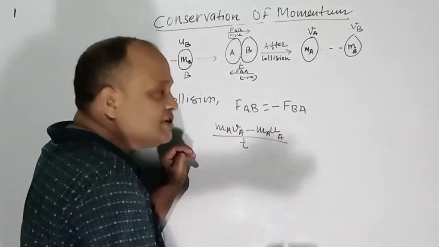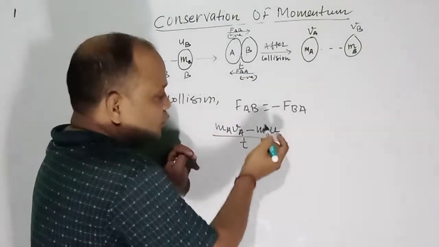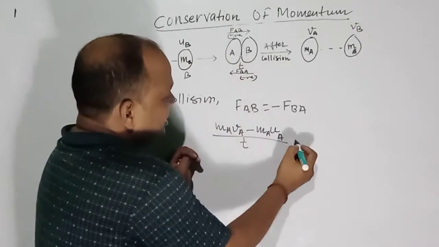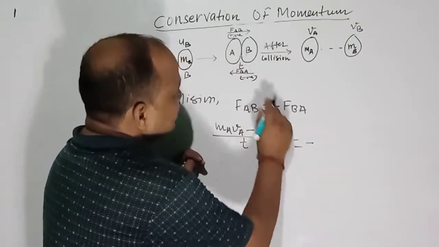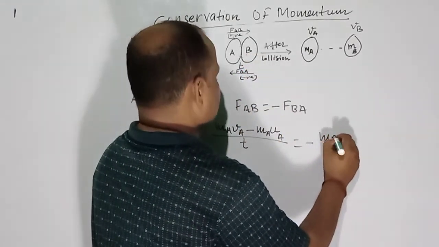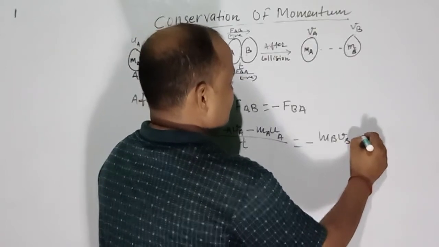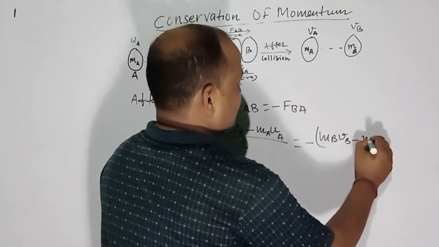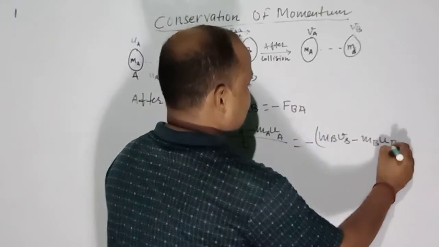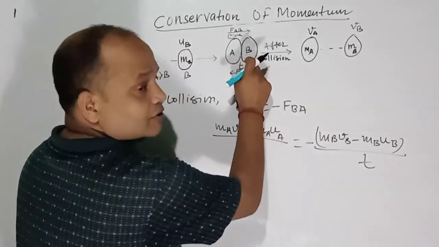When the difference is divided by the total time, it will give the rate of change of momentum. So the rate of change of momentum of body A is equal to minus the rate of change of momentum of body B, that is mb vb minus mb ub divided by the time of collision.